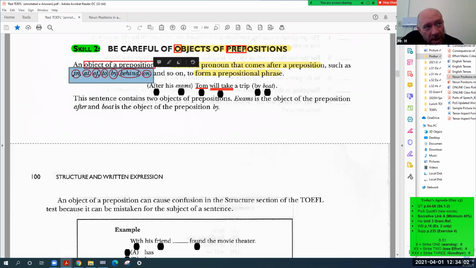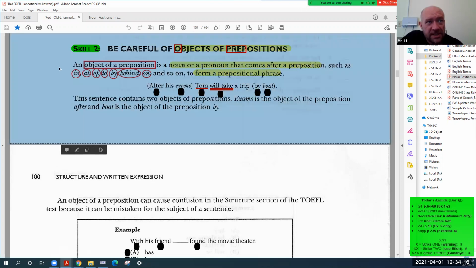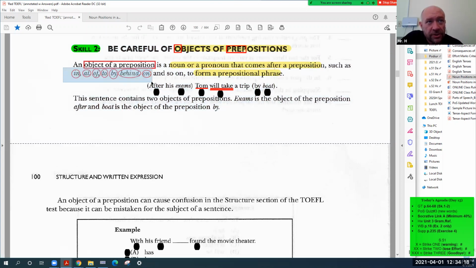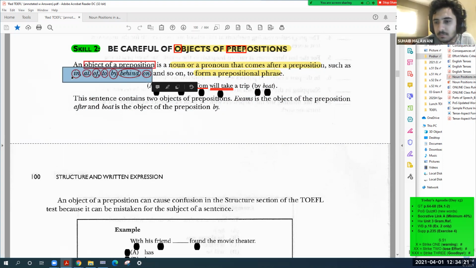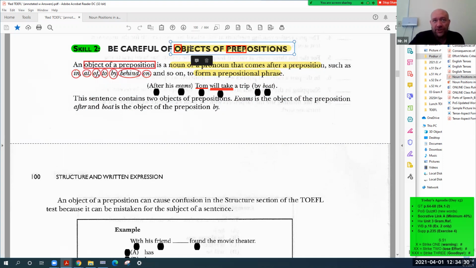So what do you see? How many circles did I make there? 6 circles... seven. What's inside the circles? Prepositions. These are all prepositions. After the preposition, when you have a noun, we call it the object of a preposition.